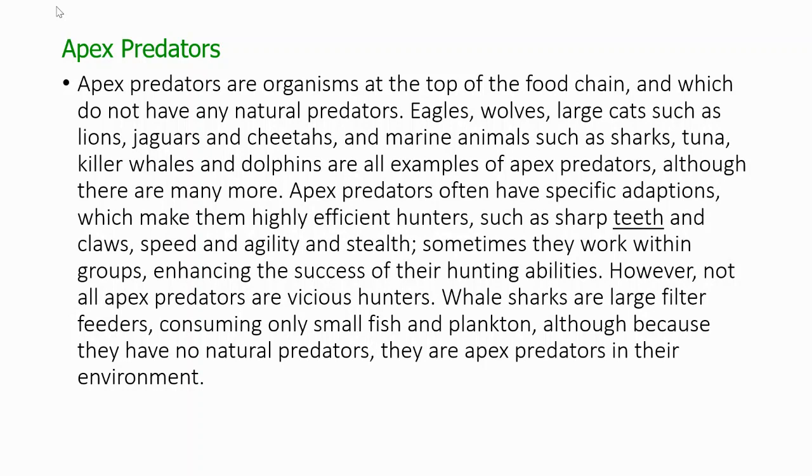Sometimes they work within groups, enhancing the success of their hunting abilities. However, not all apex predators are vicious hunters. Whales and whale sharks are large filter feeders, consuming only small fish and plankton. Although, because they have no natural predators, they are apex predators in their environment.